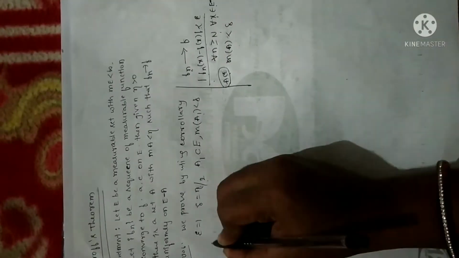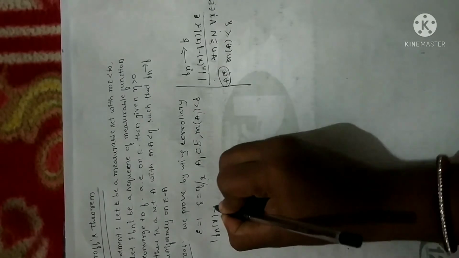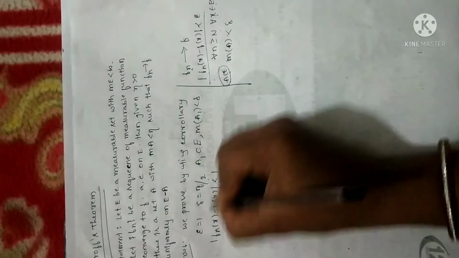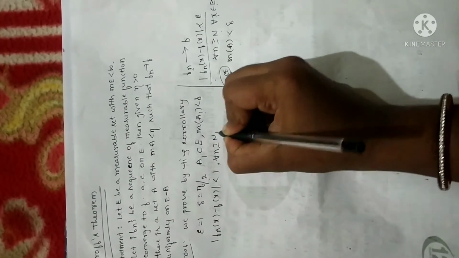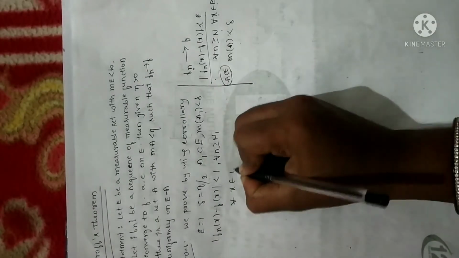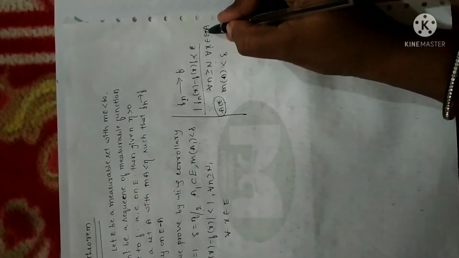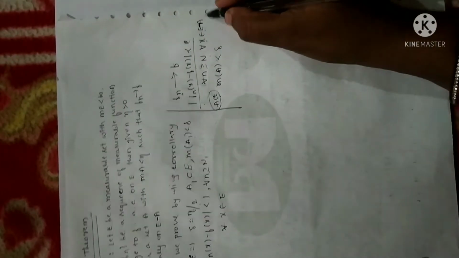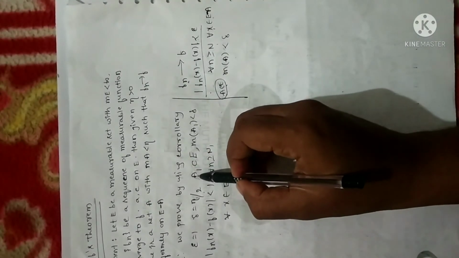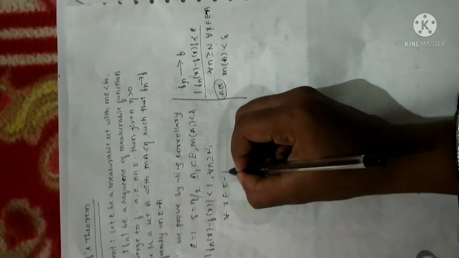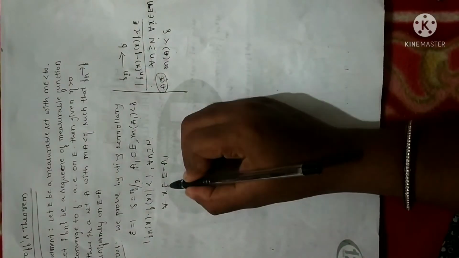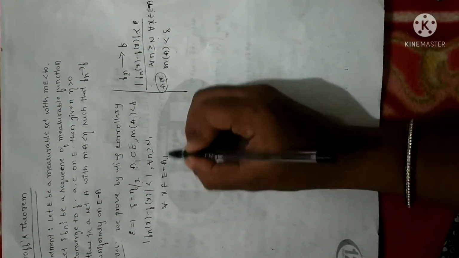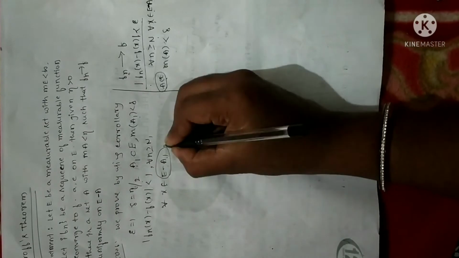That is, Fn of x minus f of x will be less than 1, because the epsilon value is 1, for all n greater than or equal to N1 and for all x belonging to E minus A. In the corollary we have E minus A, so in place of A I have taken A1. So x belongs to E minus A1, and let me take E minus A1 as E1.